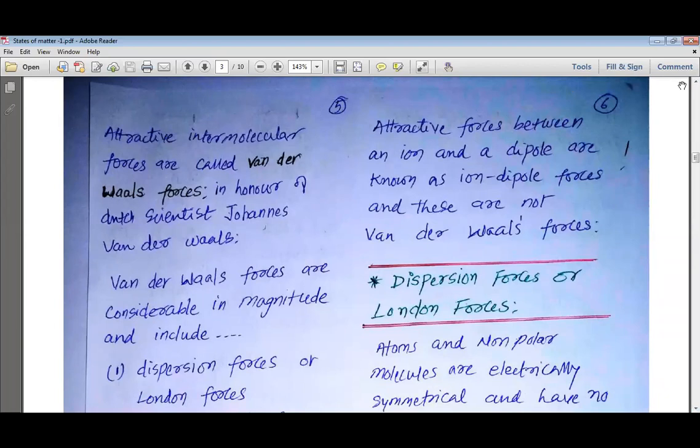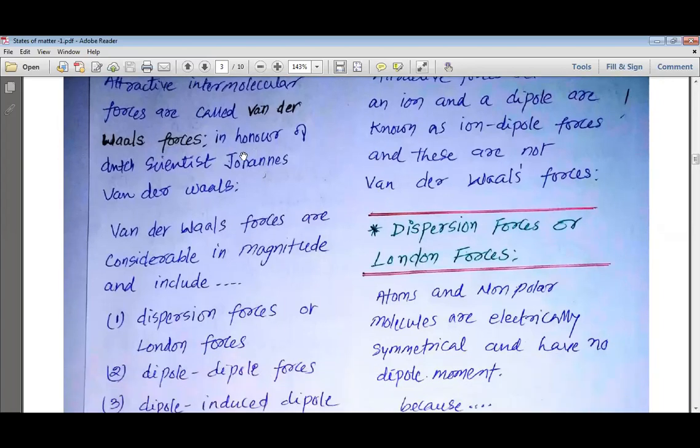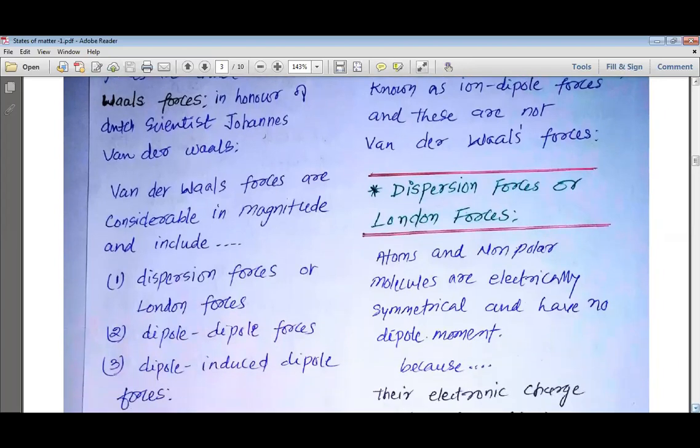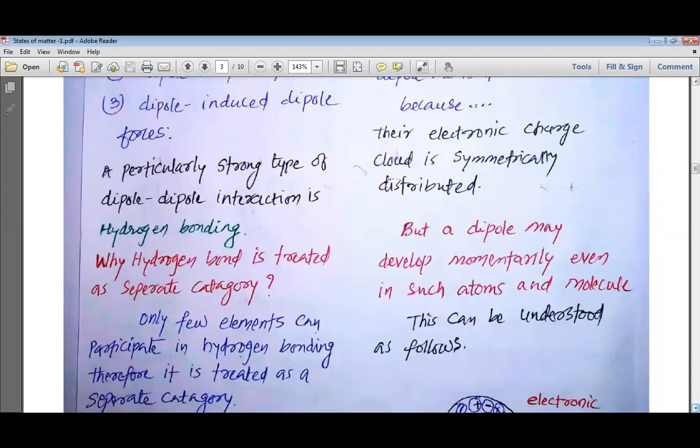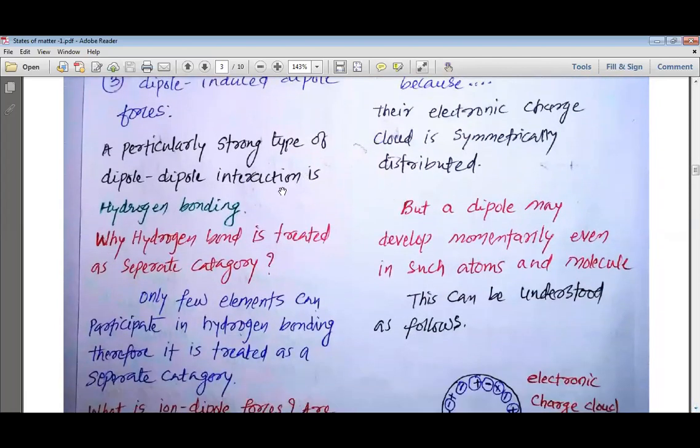When it comes to attractive intermolecular forces, we should first study about the van der Waals forces. We call them the van der Waals forces because the scientist Johannes van der Waals first introduced them to us. Van der Waals forces are considerable in magnitude, and these include the dispersion forces or London forces, dipole-dipole forces, and dipole-induced dipole forces. A particularly strong type of dipole-dipole interaction is known as hydrogen bonding.